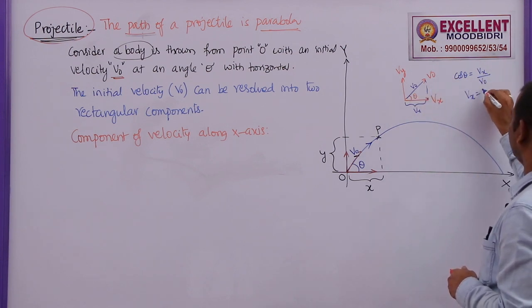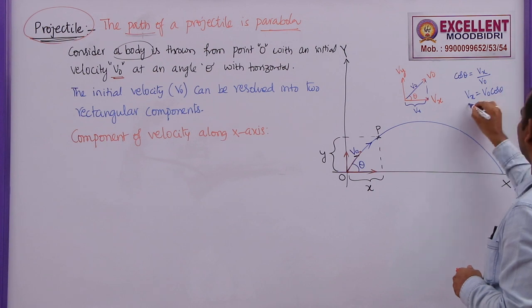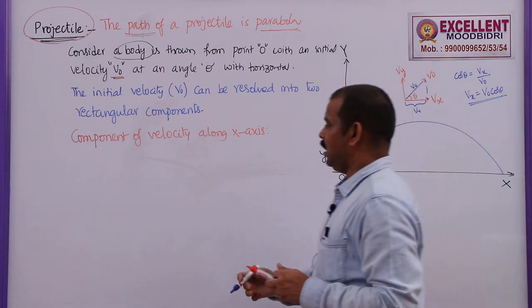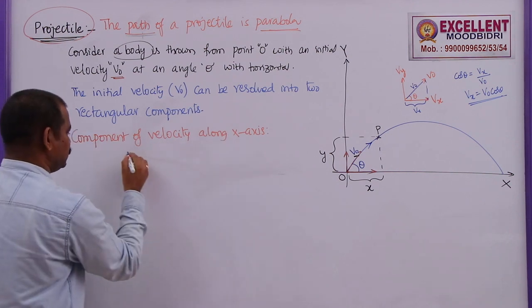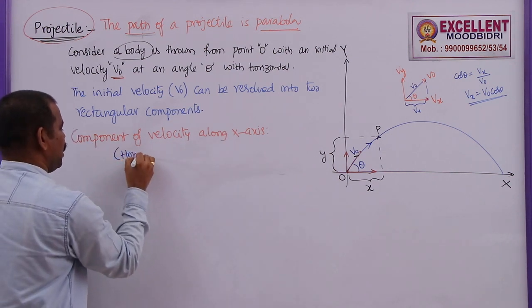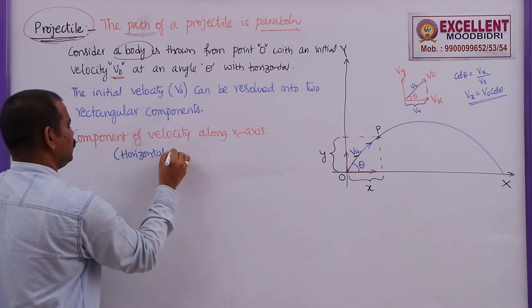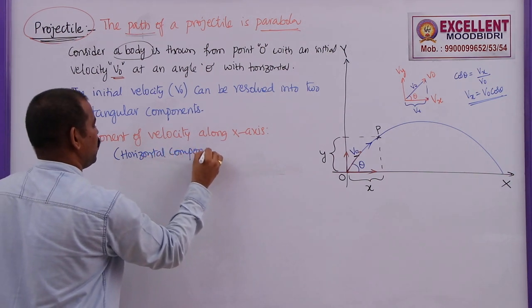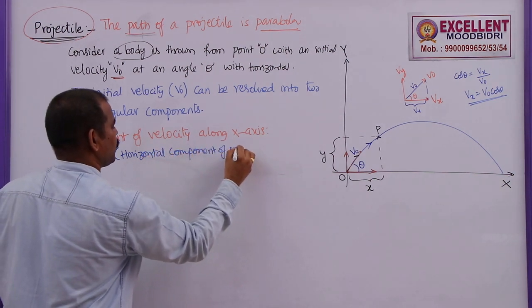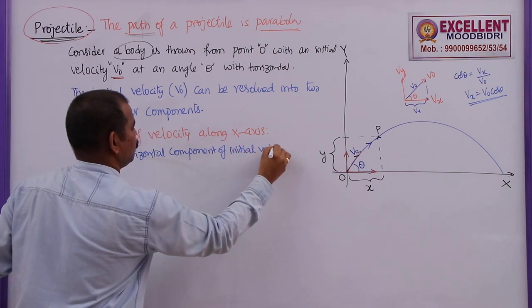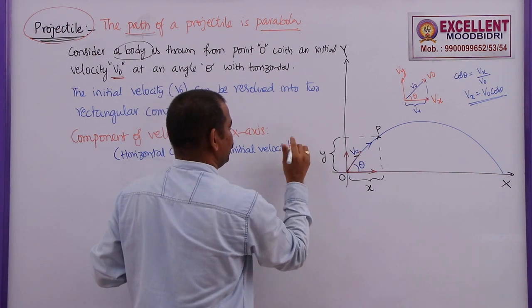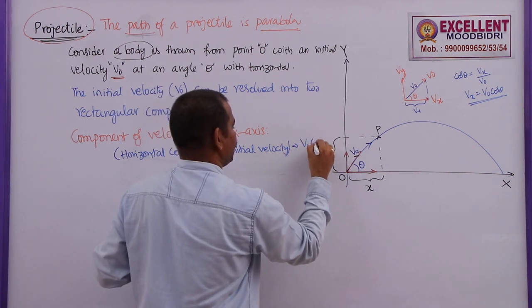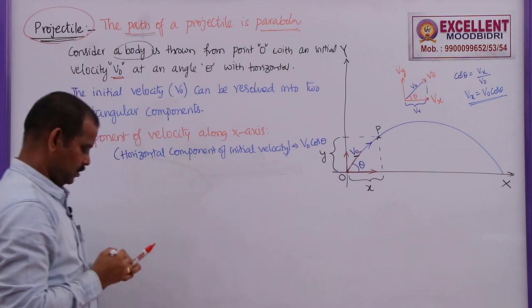So what is Vx? V naught cos theta. Vx is the horizontal component of velocity. This is the component of velocity along the x-axis, also called the horizontal component of initial velocity, which we can write directly as V naught cos theta.